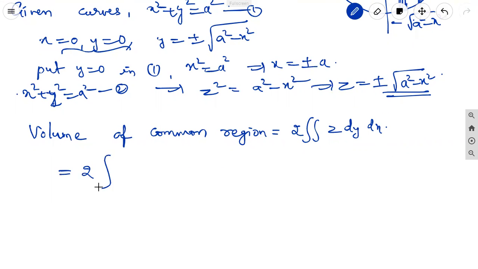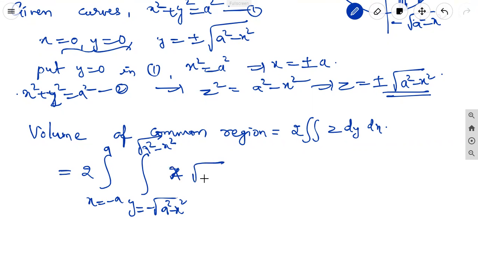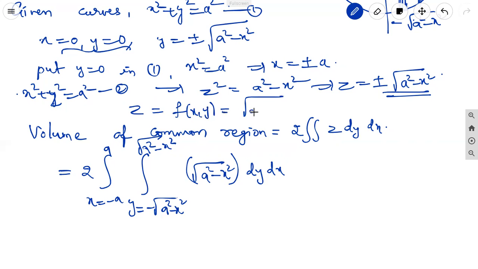So it can be written as 2 integral x equal to minus a to plus a, integral y equal to minus under root of a square minus x square to plus under root of a square minus x square, z. Z is nothing but, in the place of z we can take under root of a square minus x square, into dy dx. Why? Because we can substitute here z is equal to function of x comma y, equal to under root of a square minus x square. Eliminating plus or minus, we wrote 2 into. Okay.